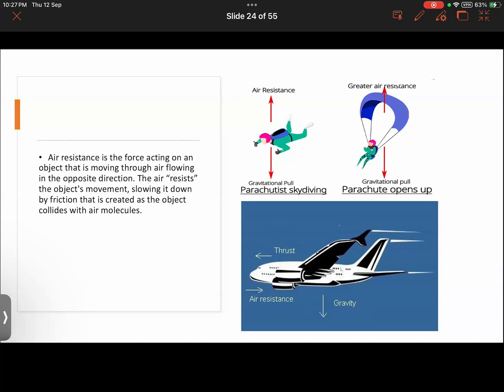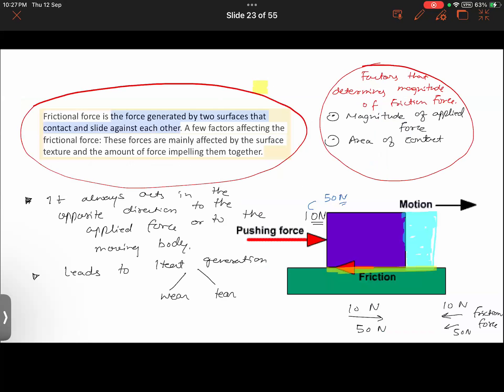By reducing the area. By smoothing the surface, you're saying. I'm right now only asking about decreasing the friction. Like by changing the direction? No, that's not the case.